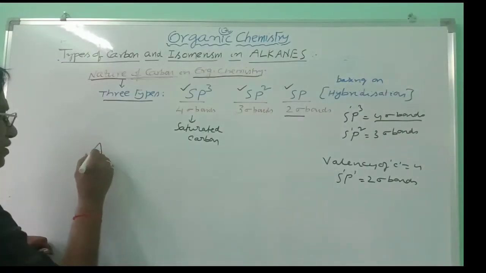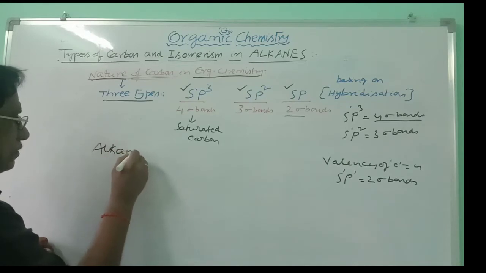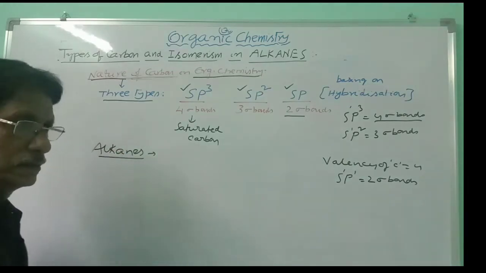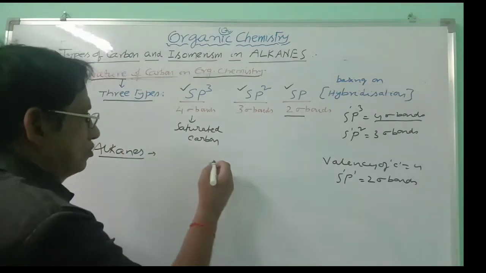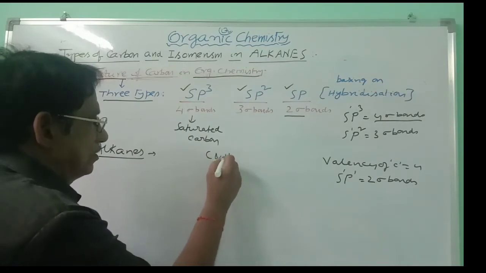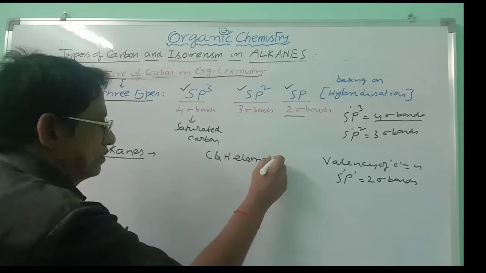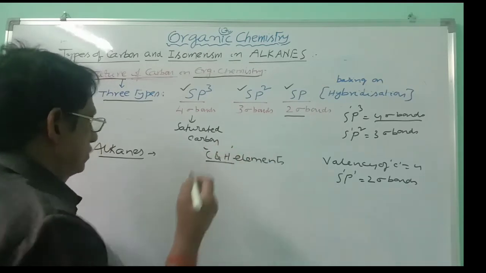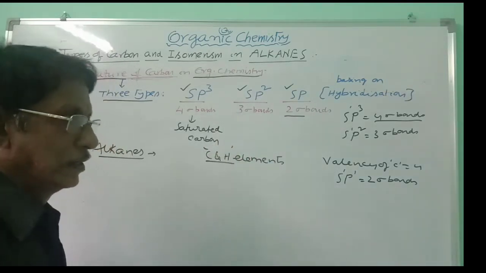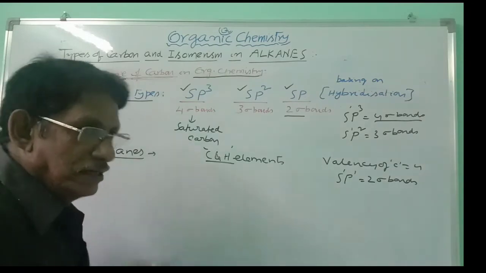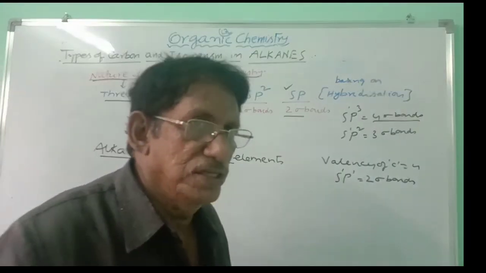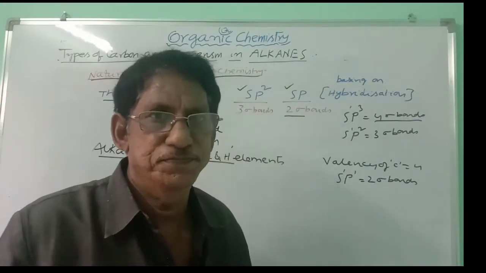Alkanes are nothing but hydrocarbons. That means they should be carrying only carbon and hydrogen. These are the 2 elements present in the hydrocarbon. In the alkane, every carbon undergoes sp3 hybridization.